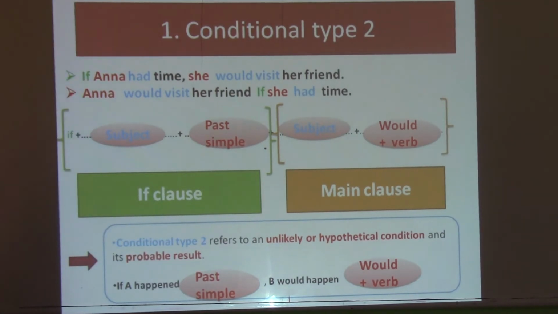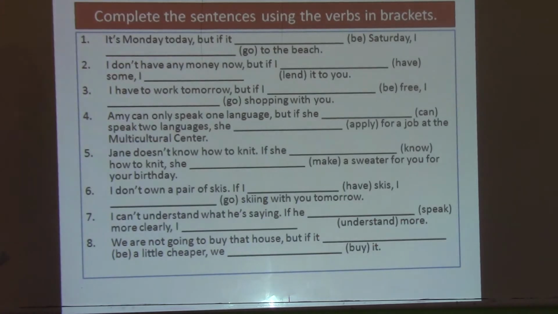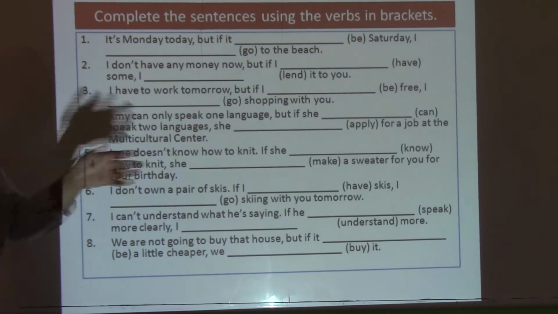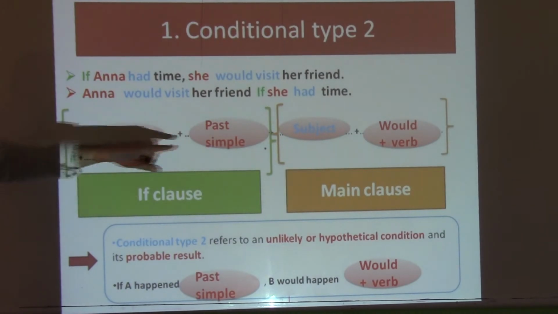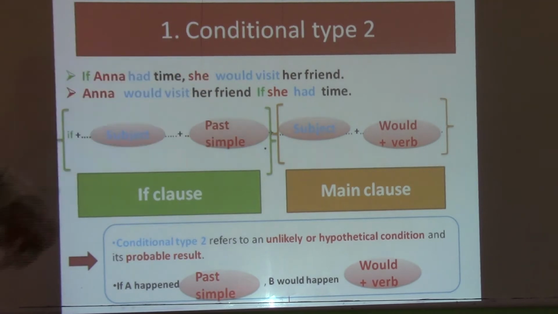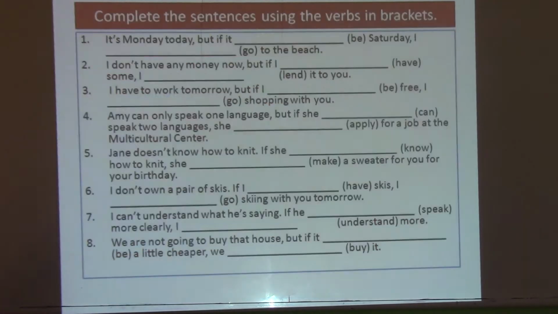Okay, so let's move on to do some practice. As you see, in the first exercise we say, complete the sentences using the verbs in brackets. You have got a set of situations, eight situations. What are we going to do? We are going to put the verbs in the right form or tense. Let's go back to see the form again. For the form, we say if plus subject plus past simple, plus subject plus would plus verb.